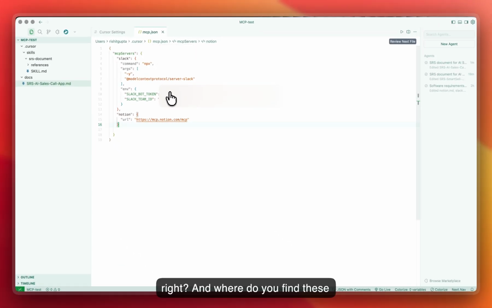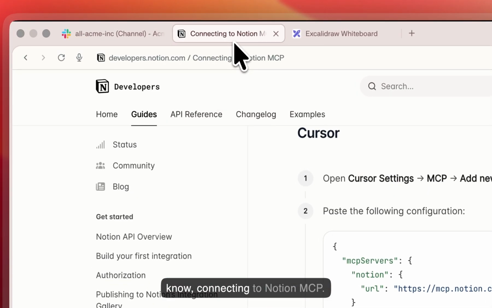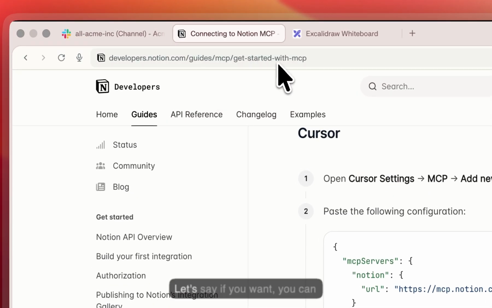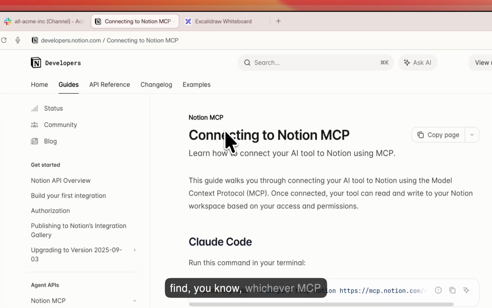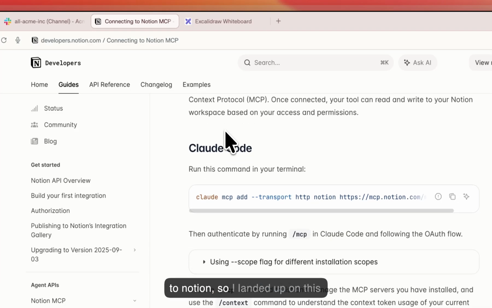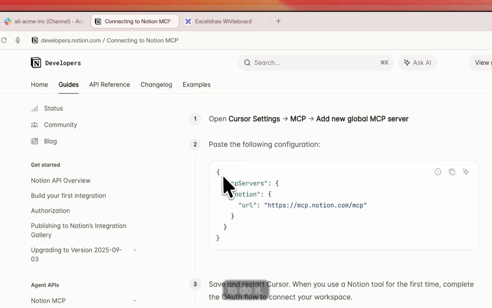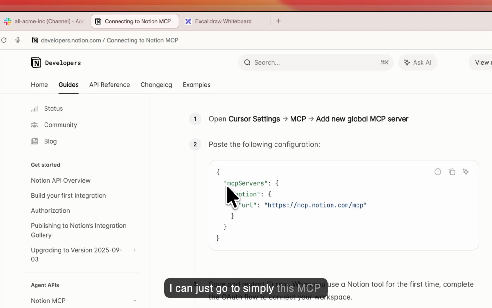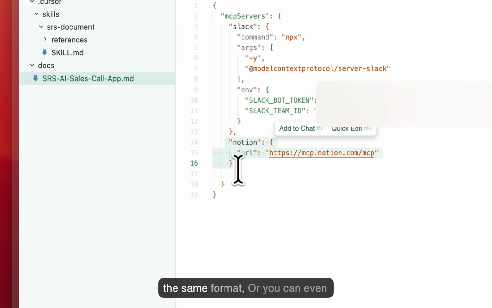And where do you find these MCPs? Let's say you want to connect to Notion MCP. You can simply Google it and you will find whichever MCP you want to connect to. I landed on this page and it simply guided me how to do it. I can just go to this mcp servers entry, and inside that, under Notion and URL, I can paste it right here, in the same format.